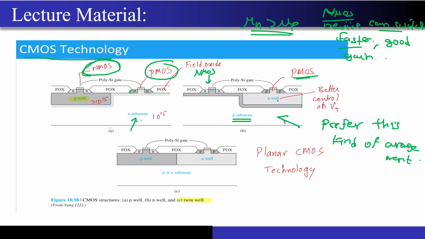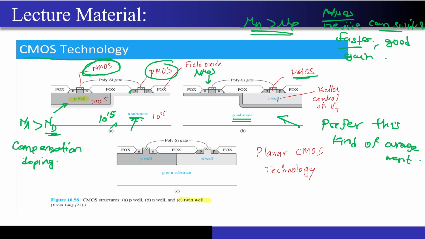Now what is happening over here, let's say I dope the N substrate with 10 to the power 15 doping, and now I have to create a P well. Now how will this P well be created? See, the acceptor impurity concentration that I have should be greater than ND, the background N substrate concentration that I have over here. This is a case of compensation doping. I hope you remember this.